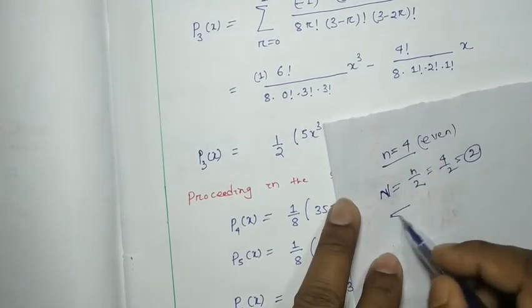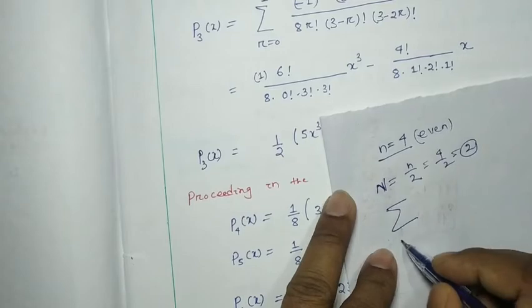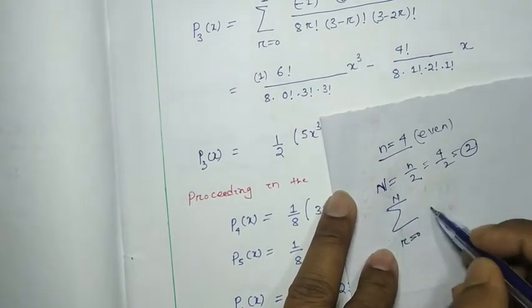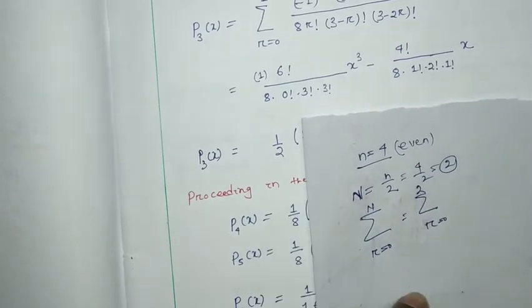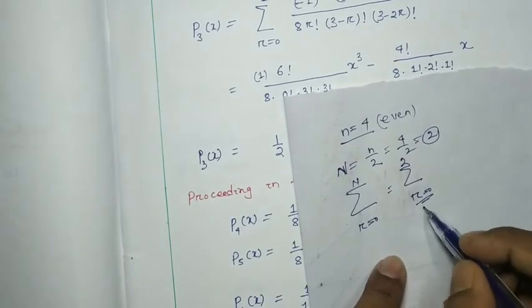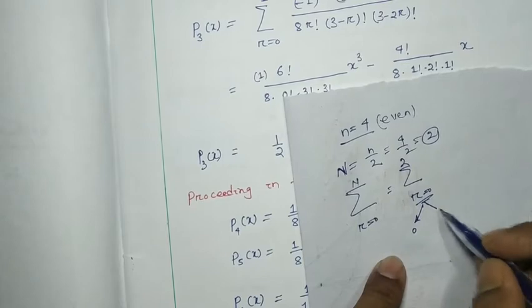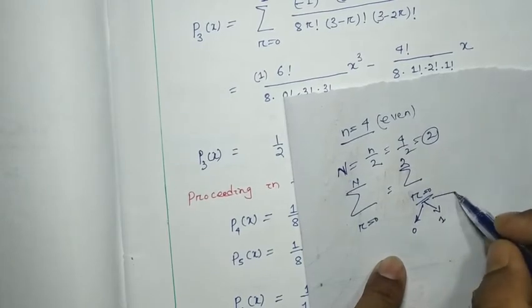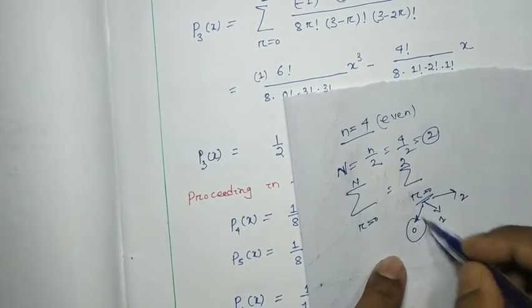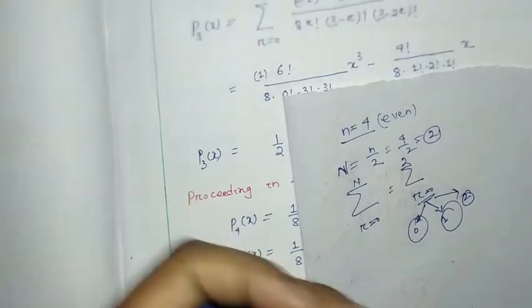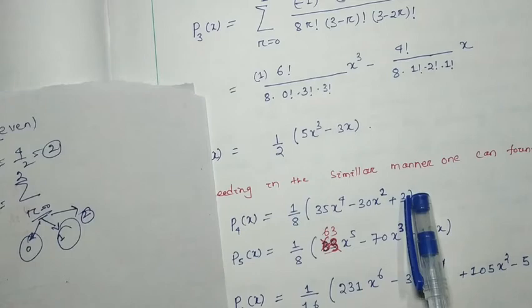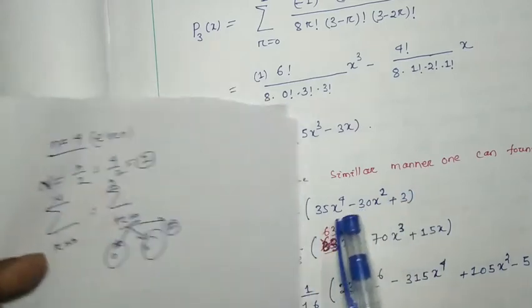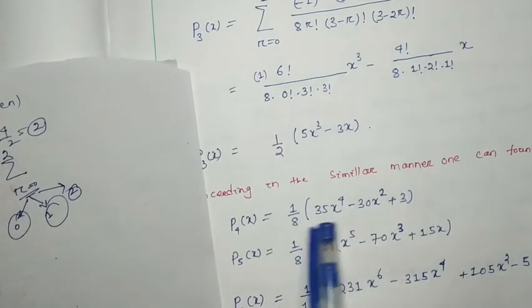So the summation starts from r is equal to 0 to 2. That means how many terms? For r is equal to 0, one term, r is equal to 1, another term, r is equal to 2, another term. So 3 terms we can get. You just simplify in your rough and check it.